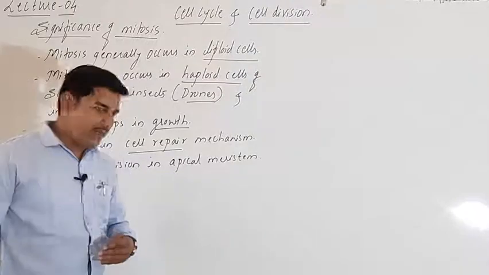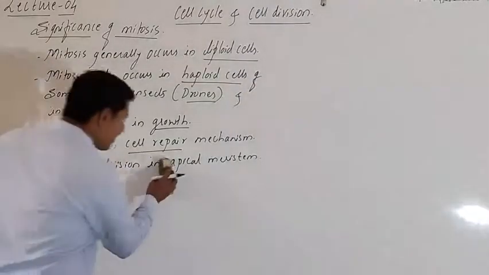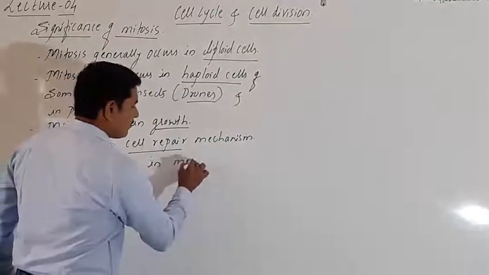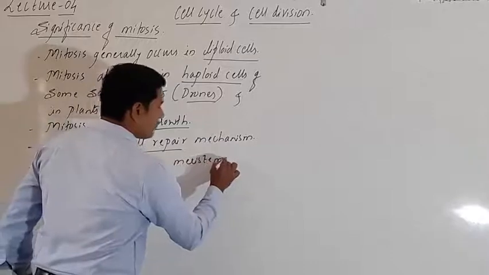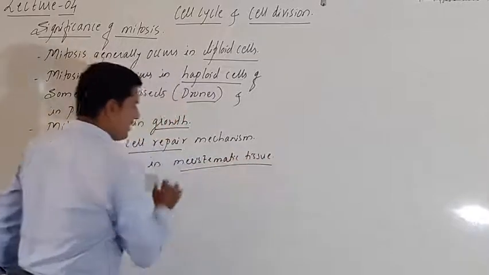So mitotic division, let us first take the general term, in meristematic tissue. This is present in the plants.